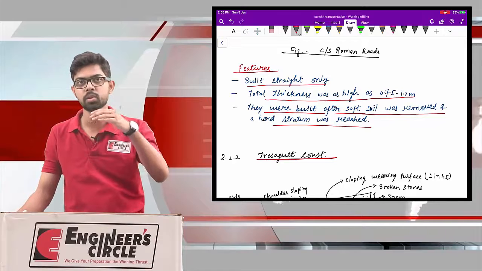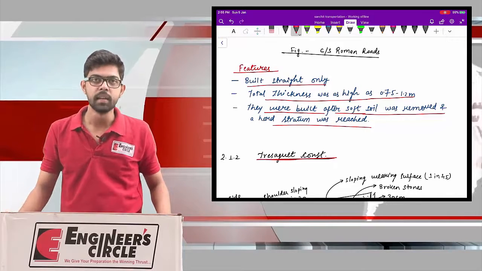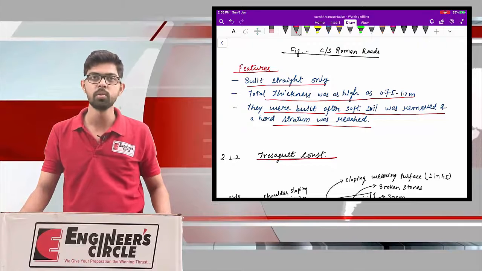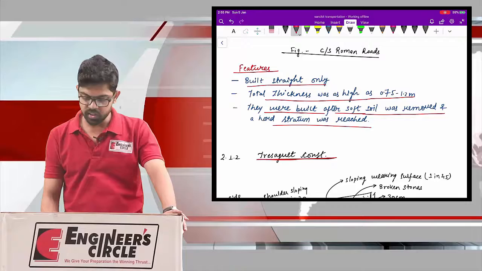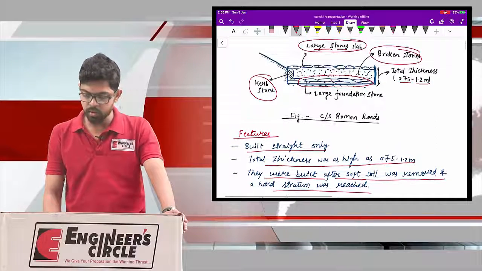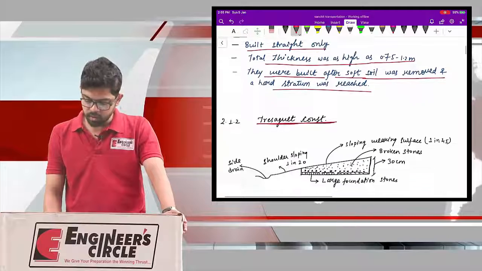Thereafter we place the stones of various size, and this is how my road is built during the Roman era. Okay, so this is about the Roman roads. Now, after the Roman roads,